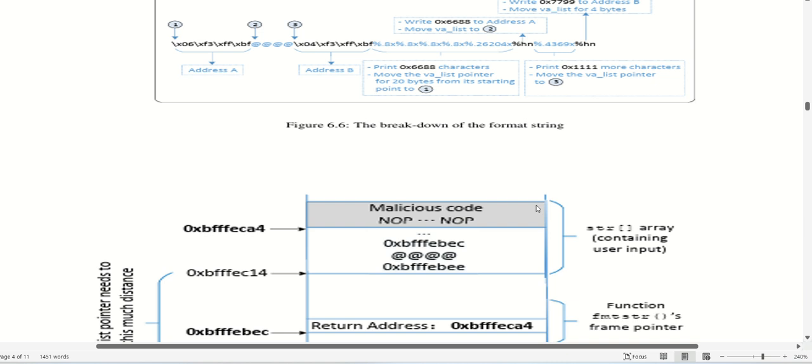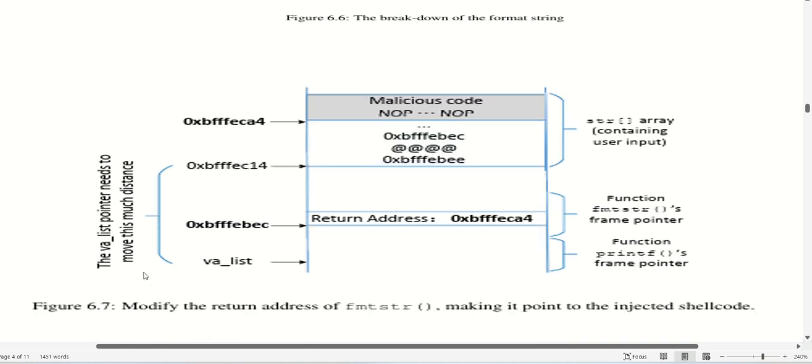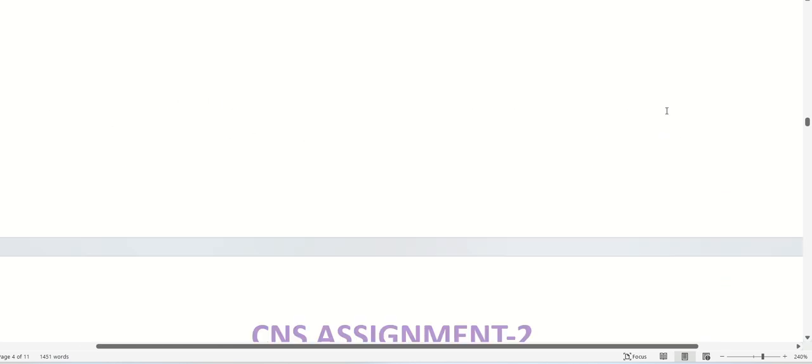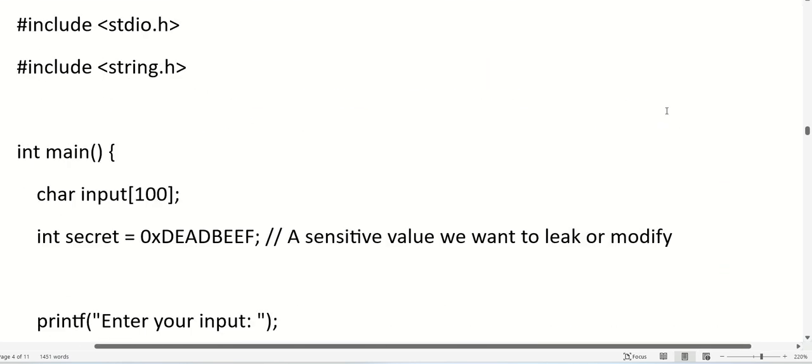Here is the clear diagram. We have the pointer that needs to be moved this much distance, like from the variable to the address, and the return addresses contain a user input function, frame pointer, etc. Now let's see the code.